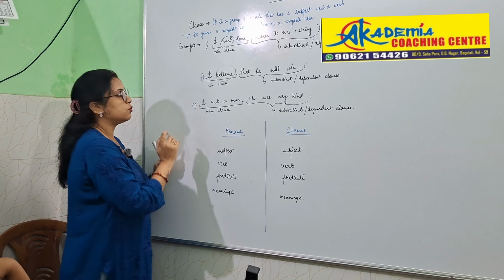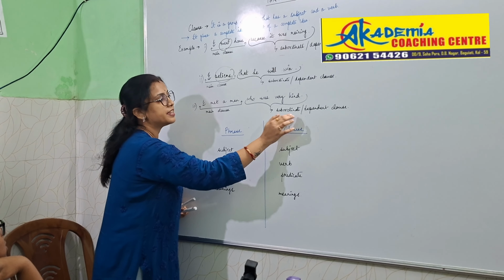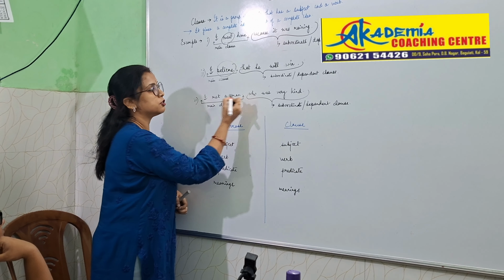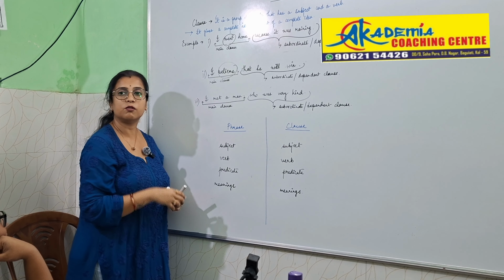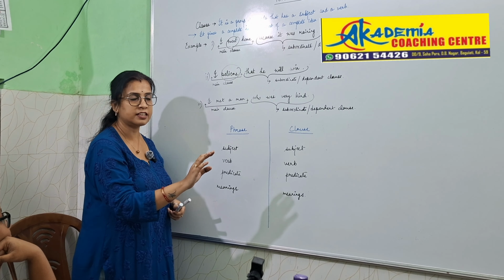Next, number 3 example. I met a man who was very kind. Now, I met a man. If I put a full stop over here, it is going to give you complete meaning, and it's a meaningful sentence.